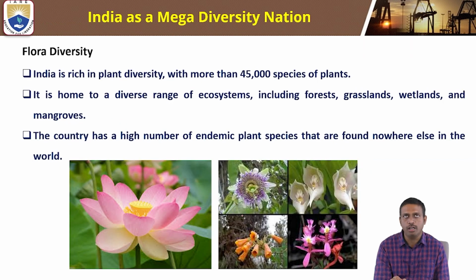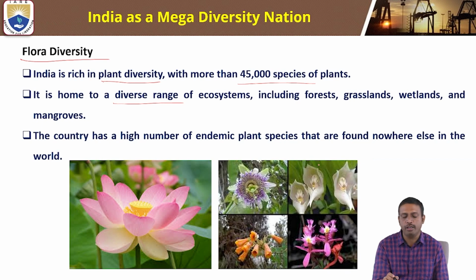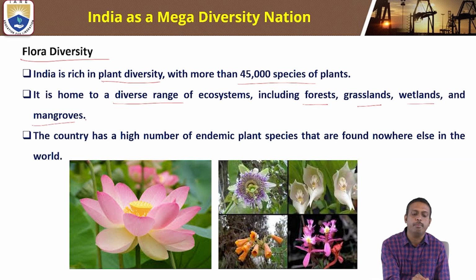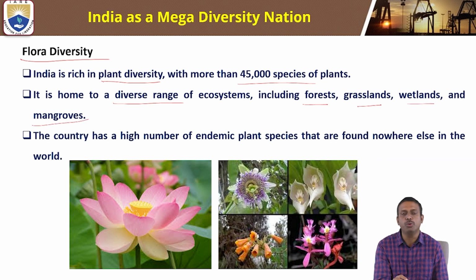What is flora diversity? What is flora? Flora is nothing but plants. Fauna is nothing but animals. India is rich in plant diversity with more than 45,000 species of plants. It is home to a diverse range of ecosystems, including forests, grasslands, wetlands, and mangroves.